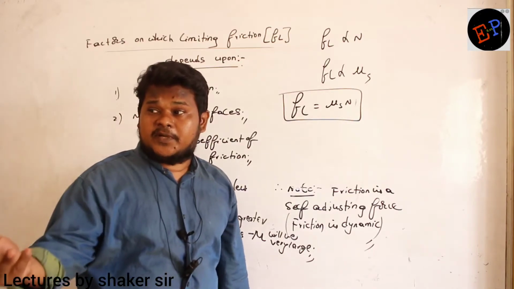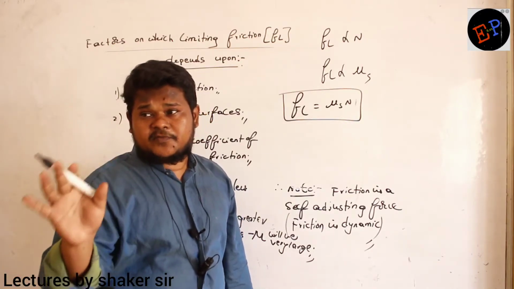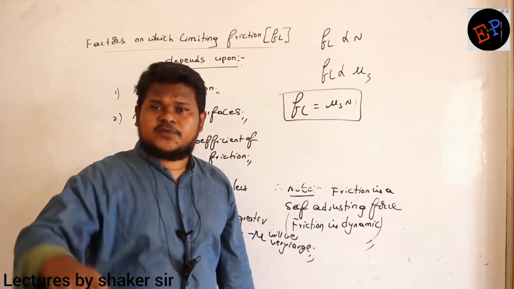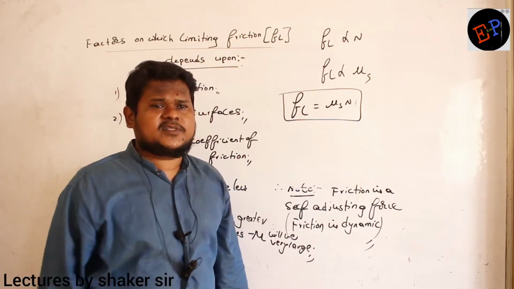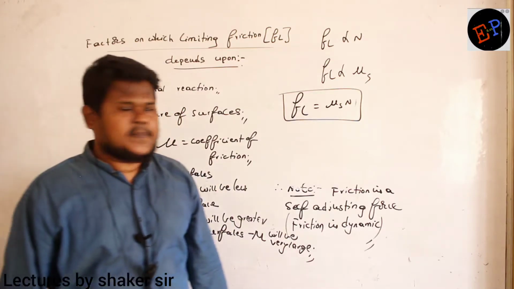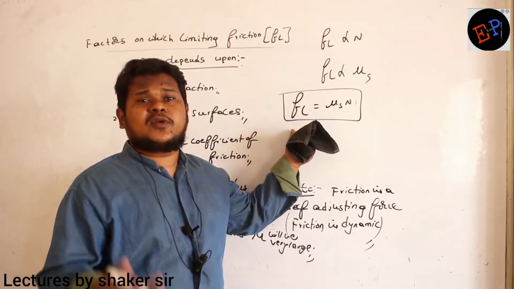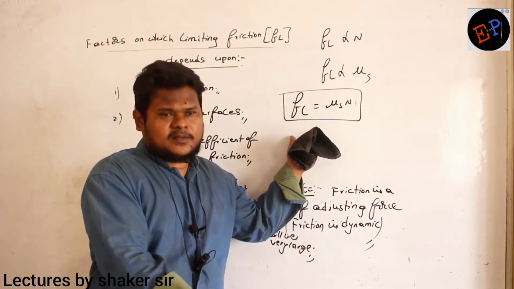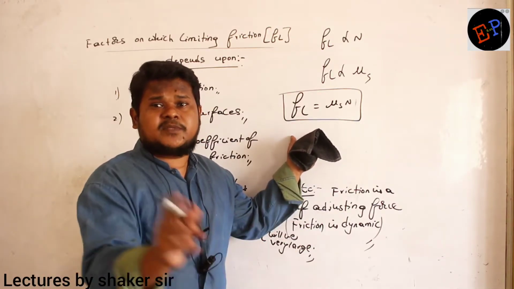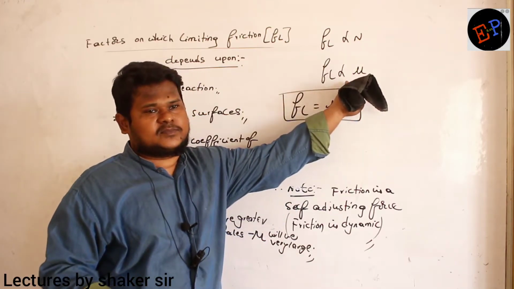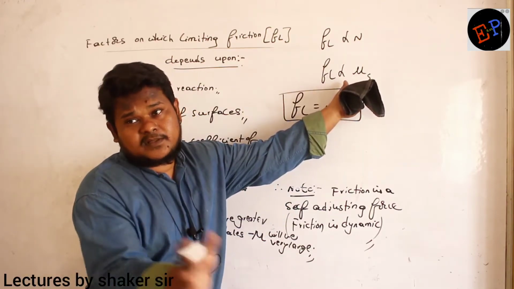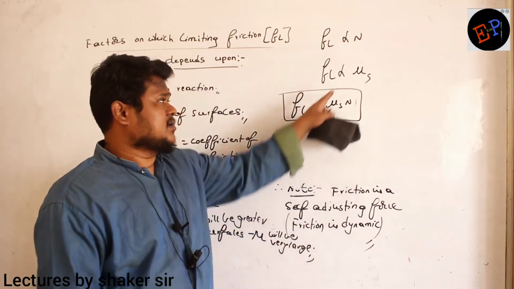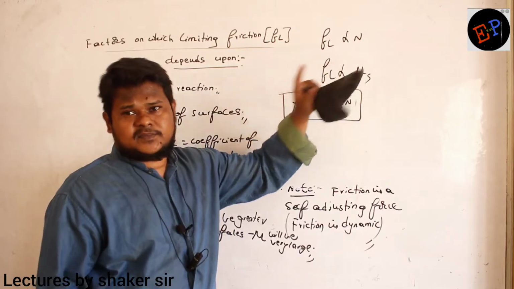And what is meant by limiting friction? The maximum friction which can be present between two surfaces. If you change the surfaces, friction also will change. So this is a value which is constant only for any two surfaces. For example, if I take a bench and this ground, there will be a certain mu value between them. If I change the flooring, the mu value will change. So between these two surfaces, mu is a constant.